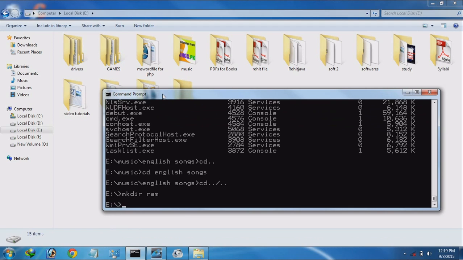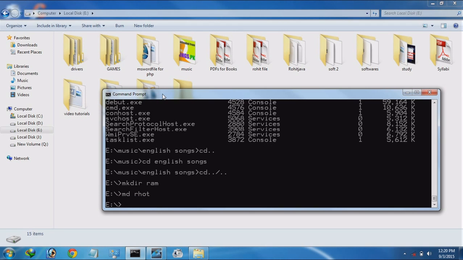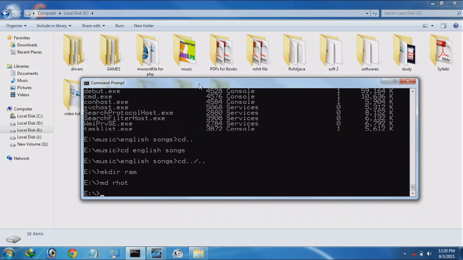Create another folder using md rhot. Another folder is created, rhot. Now we will learn how to delete a folder and how to delete a file. For this purpose we have two distinct commands. To delete a folder we have rmdir. Rm means remove and dir means directory.